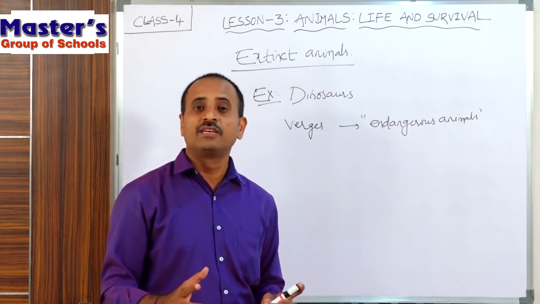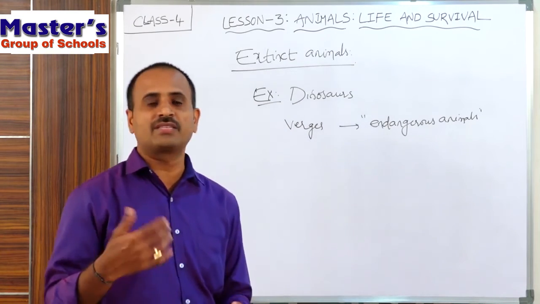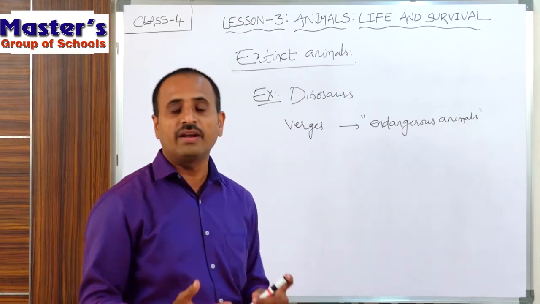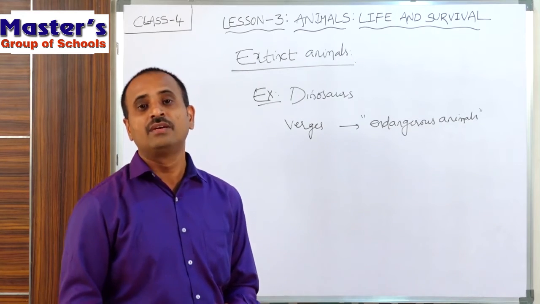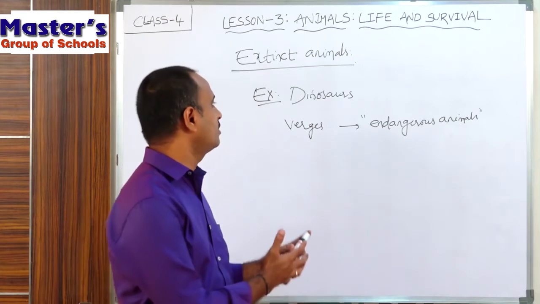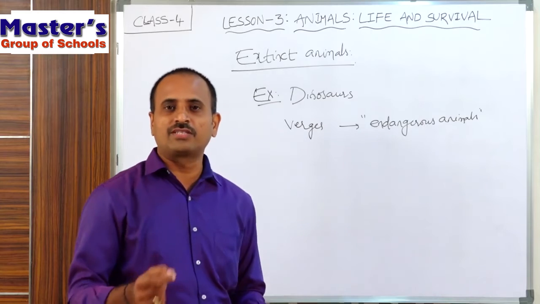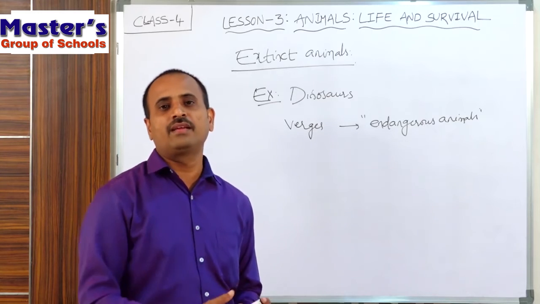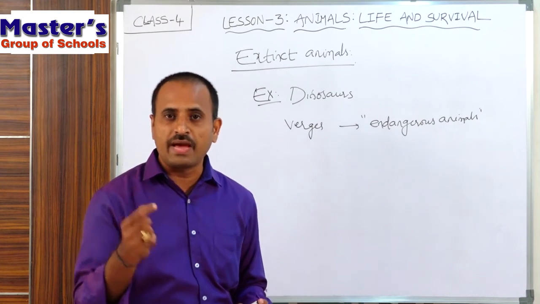Those animals which cannot be seen after some years are called endangered animals, because now they are at the verge of extinction. For example, the Bengal tiger and also some sparrows.